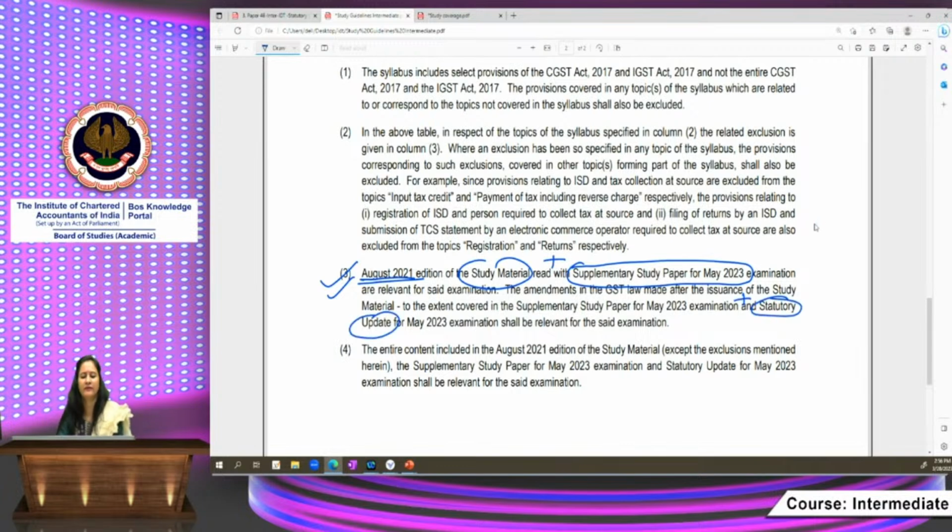They shall be relevant for you: study material, supplementary study paper, and statutory updates. The entire content included in the August 21 edition of study material, except the exclusions which I have just discussed with you, the supplementary study paper for May 23 and the statutory update for May 23, shall be relevant for the said examination.